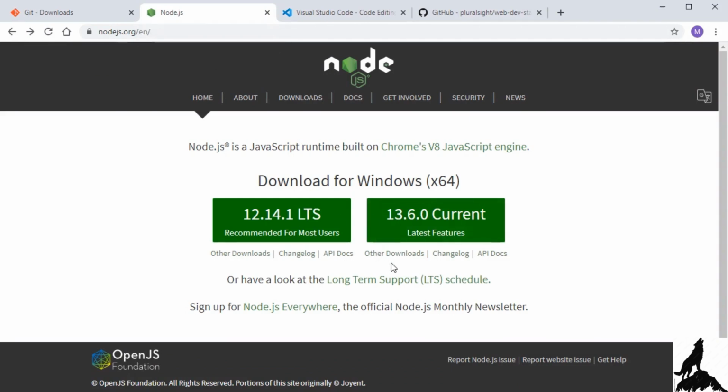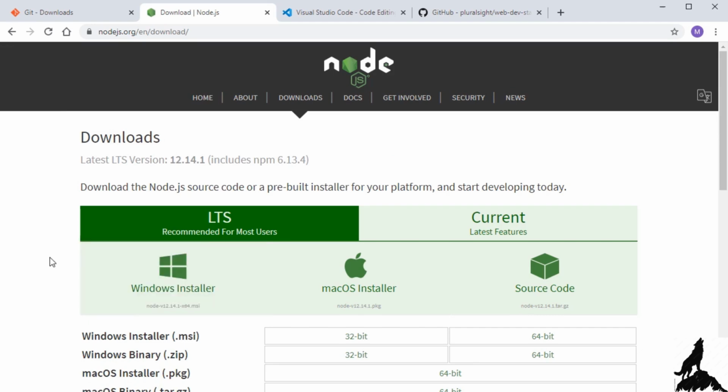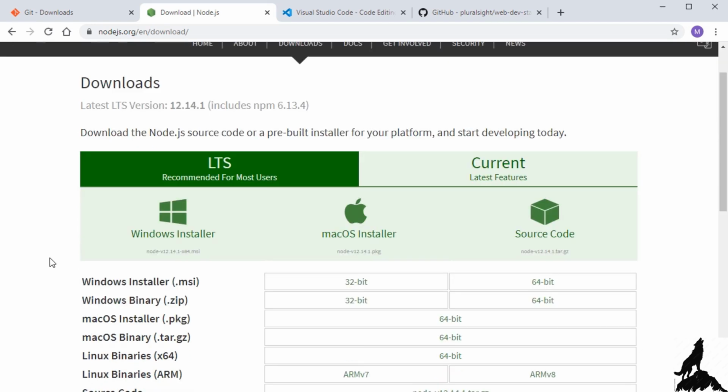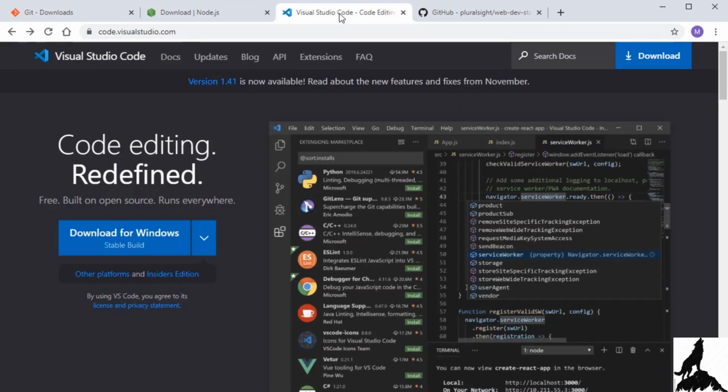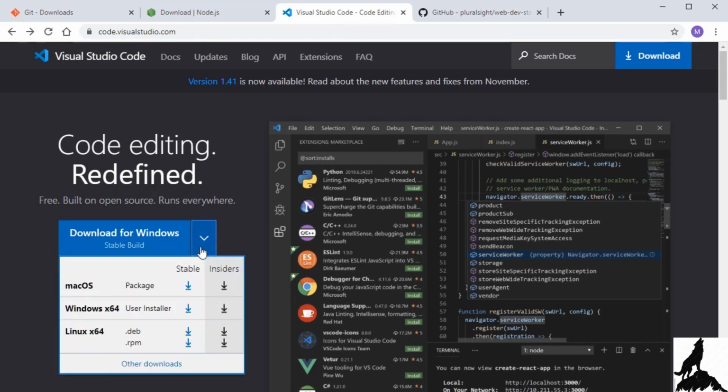This is detecting that I have Windows, but if you click the other downloads link, there are versions for Windows, Mac, and Linux. And the last thing we need is a code editor. In this course, I'll be using Visual Studio Code. You can download that at code.visualstudio.com. And this editor and the other tools are all free. You can just download the version for your operating system, whether it's Mac, Windows, or Linux.